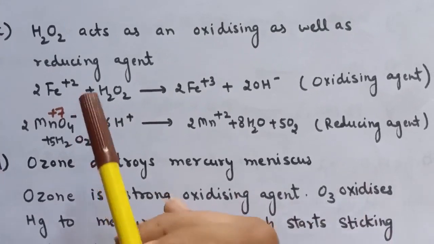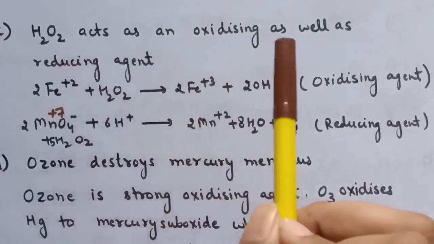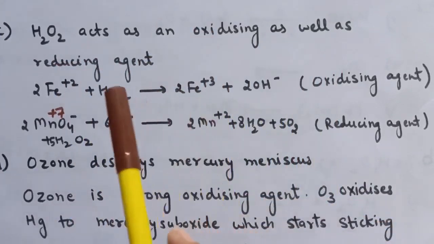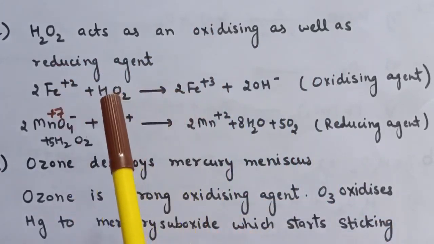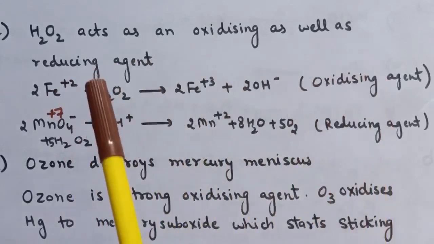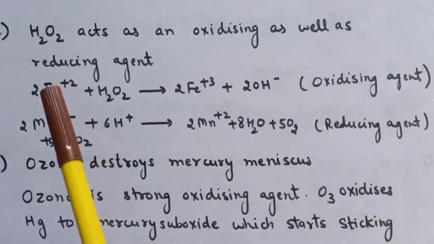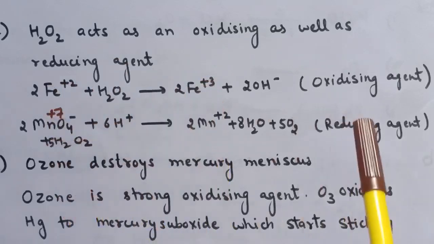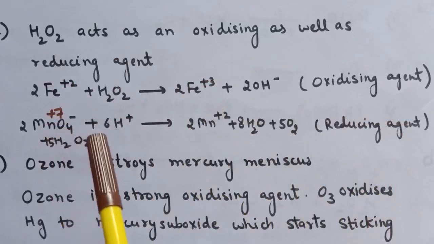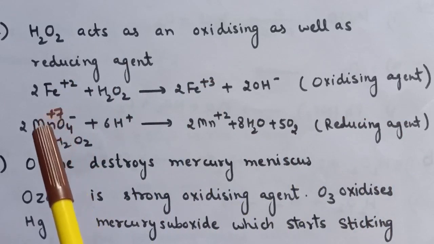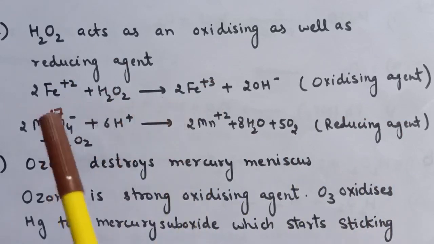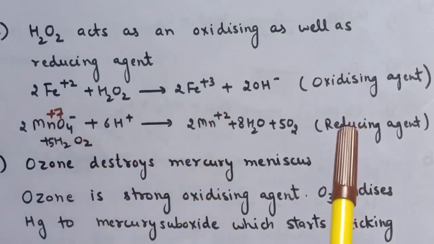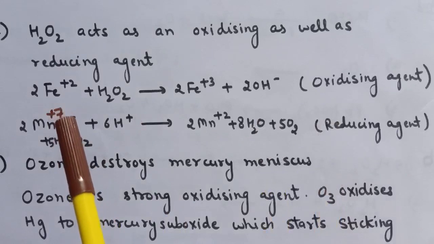Next part is C. Statement is H2O2 acts as an oxidizing as well as reducing agent. So this can be explained by giving examples. Here in the first example H2O2 will act as oxidizing agent. It will oxidize the +2 oxidation state of iron to +3. And in the second reaction this H2O2 will act as reducing agent because in this reaction the +7 oxidation state of manganese is reduced to +2. Therefore this H2O2 will behave as reducing agent and it will reduce +7 to +2.